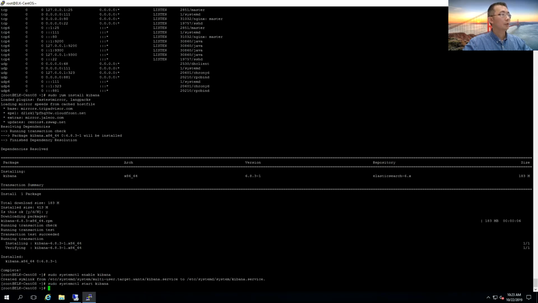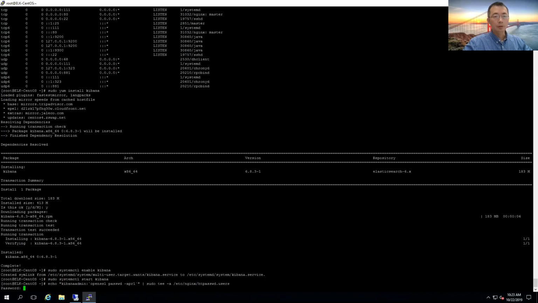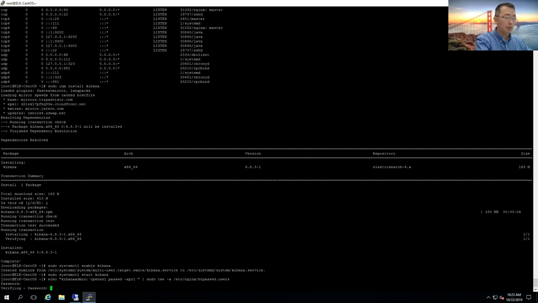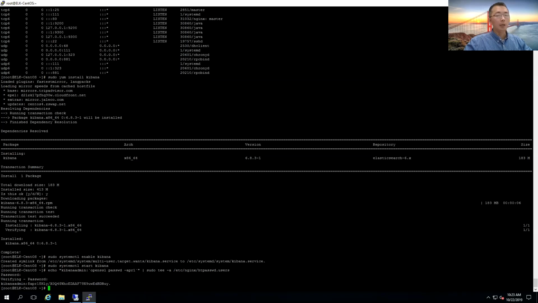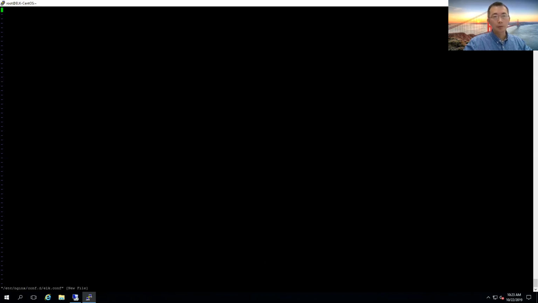Now we're going to configure Kibana here to create a user and password using the kibanaadmin username and set up my own password, which you will later need to use to log into the web page. Also, you need to create an Nginx website for your Kibana.